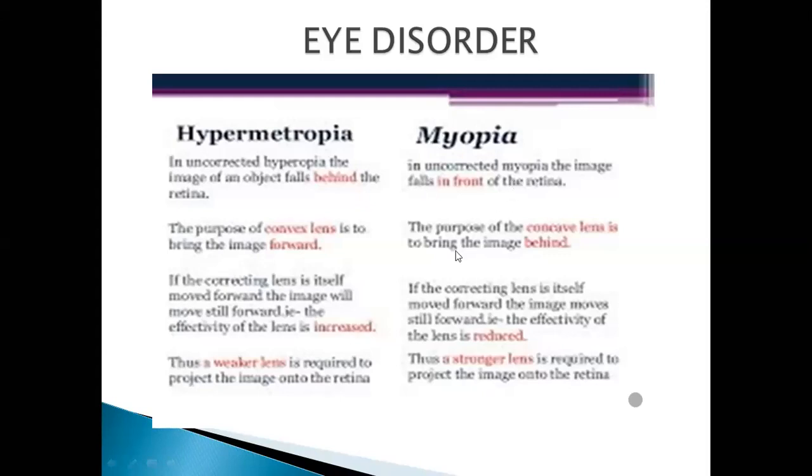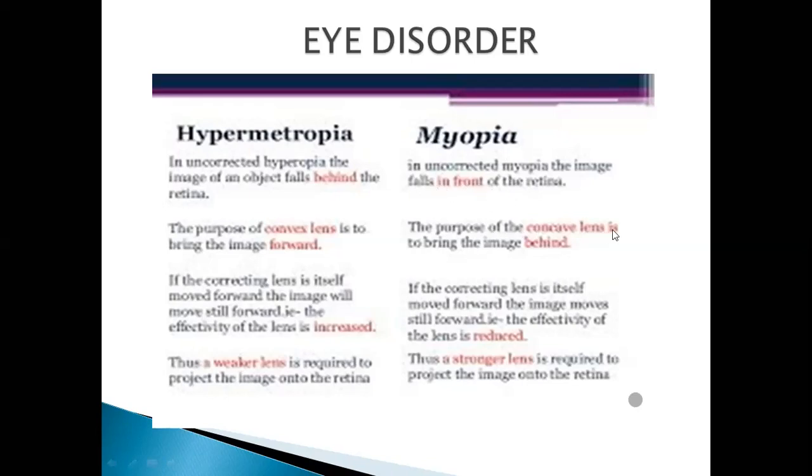What happened in it? In myopia, the elongation of the eyeball results in myopia. Actually, your eyeball becomes elongated. Fine. If you are having myopia, you cannot see the distant object. The image that needs to be formed on the retina falls in front of the retina instead of on the retina.